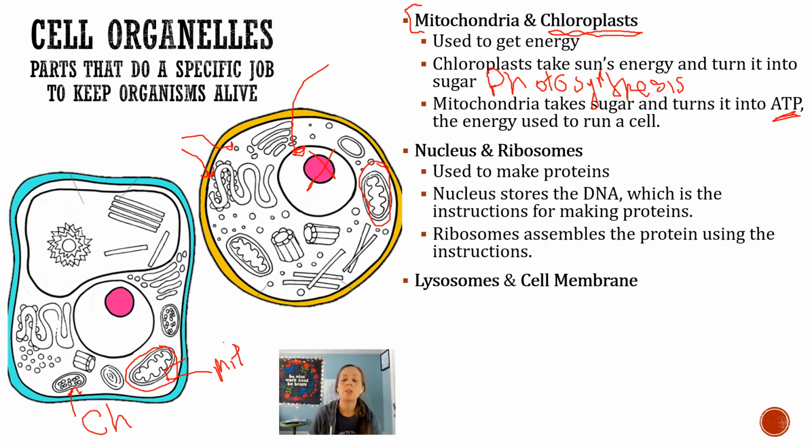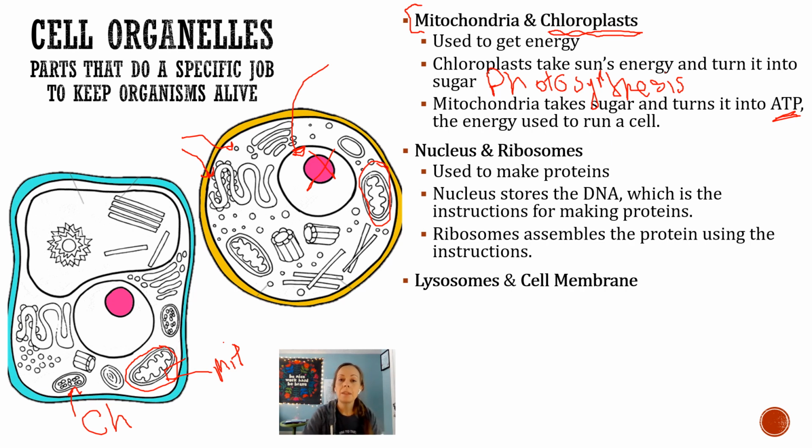So nucleus and ribosomes are both used to make proteins, and they work together to make a protein. So the nucleus stores the DNA, which is your instructions for making a protein, and then the ribosomes take that information and make a protein out of it. It's almost like a kitchen where the nucleus is the recipe book and the ribosomes are the chef. Okay, so they're going to work together to make proteins which keep our body running. Okay, we'll talk about that towards the end of the year this year, different types of proteins that our bodies make.